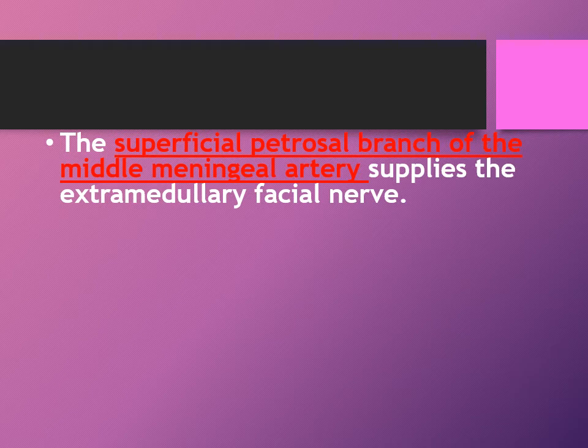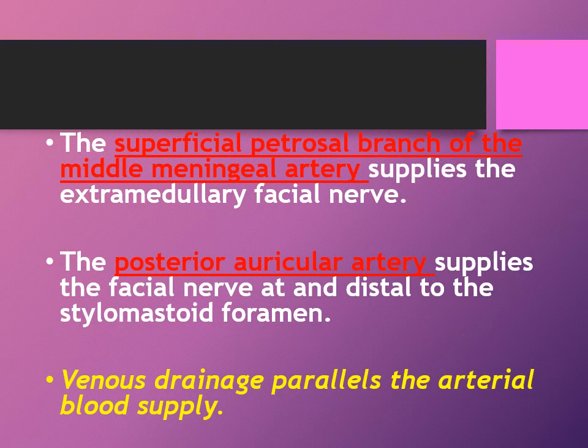The superficial petrosal branch of the middle meningeal artery supplies the extramedullary facial nerve, while the posterior auricular artery supplies the facial nerve at and distal to the stylomastoid foramen. The venous drainage parallels the arterial blood supply of the nerve.